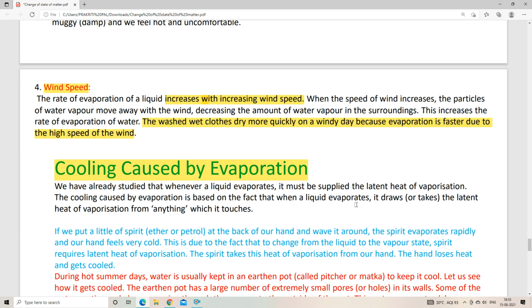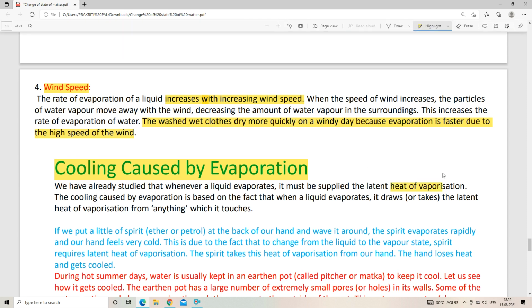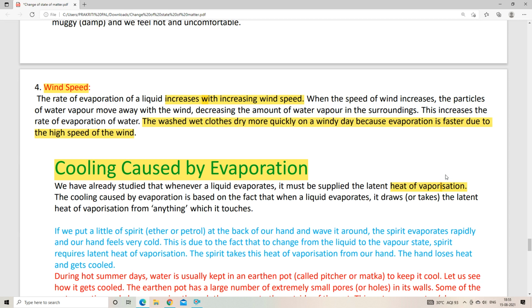Okay, so what happens due to this latent heat of vaporization? Liquid particles take the latent heat of vaporization from the substance which they touch and become a vapor, and that is how the substance becomes cool. Okay, now we can see there is an example.